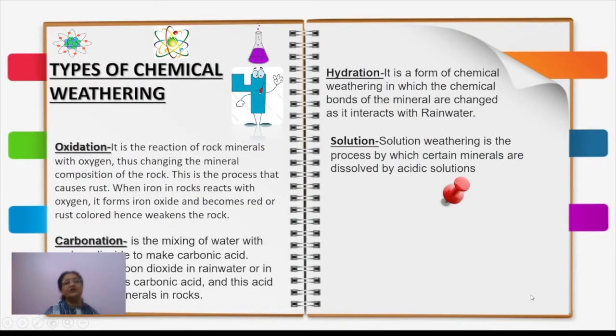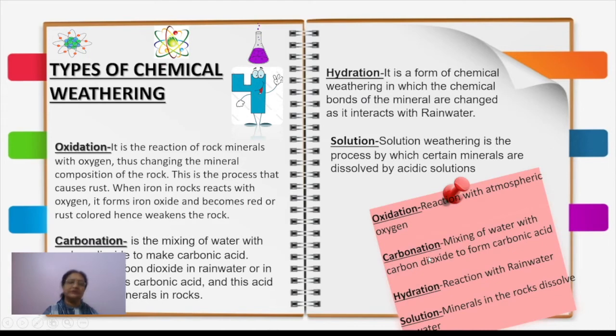Now let's talk about the other type of weathering, that is called chemical weathering. Now what is chemical weathering? First of all, chemical weathering is that in which some chemical process is taking place. The chemical reaction is involved, and the result is decomposition or breaking down of rocks.